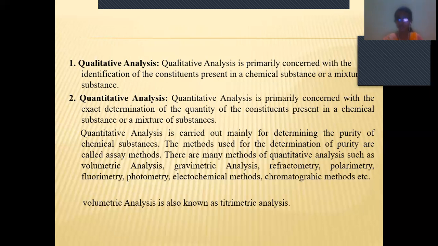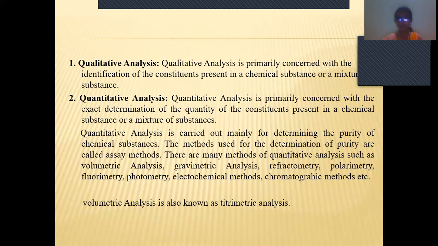Next, quantitative analysis is primarily concerned with the determination of the quantity of the constituents present in a chemical substance or a mixture of substances. It is mainly used to know the purity of the substance. If you take one substance, in that substance how much purity is there, how much amount of impurity is there.